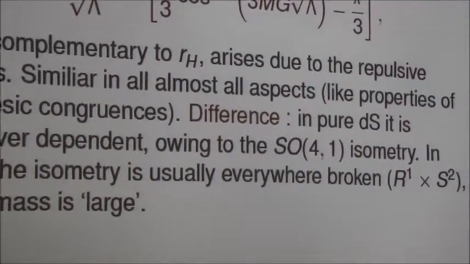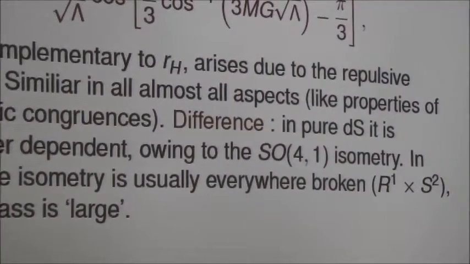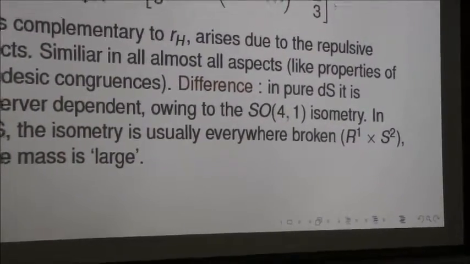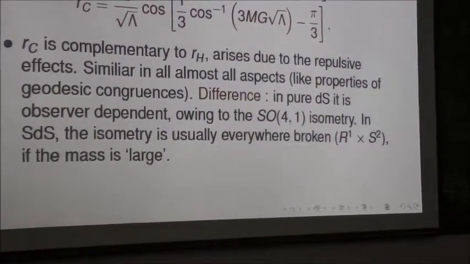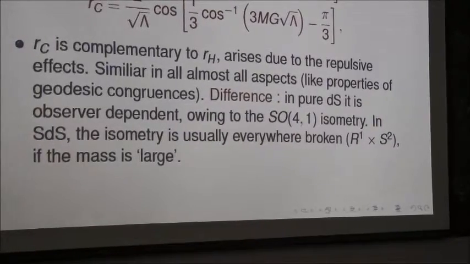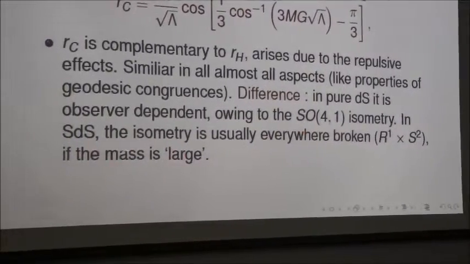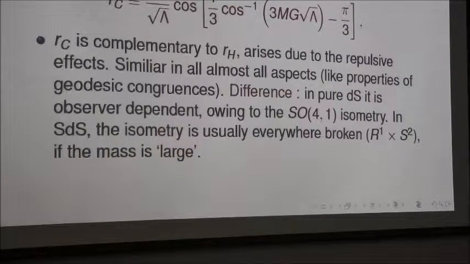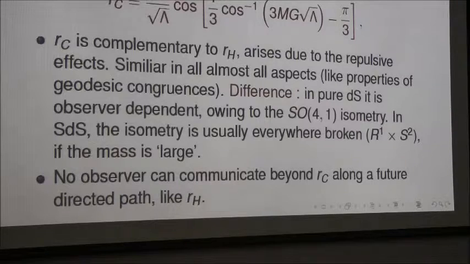In Schwarzschild de Sitter, the isometry is similar to that of Schwarzschild, which is R1 plus S2. There is time translation and the two-sphere. There are three generators. And you must note that in general, when the mass is very large, the de Sitter isometry will be broken everywhere inside the cosmological event horizon.